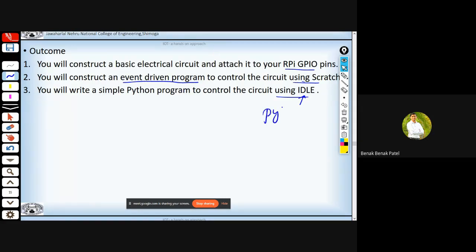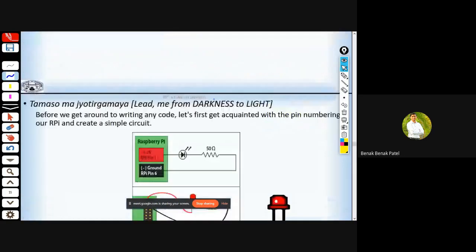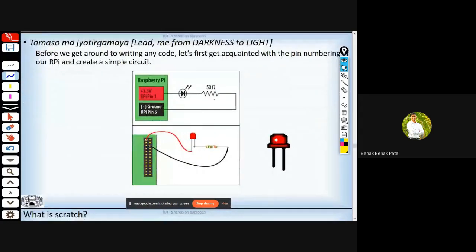Python has this IDLE, where IDLE stands for integrated development and learning environment. So here we will write a simple program in Python. Tamaso Ma Jyotirgamaya, lead me from darkness to light. And here what we'll do is we'll move towards light by glowing an LED. For that, we'll make use of pins which are directly available on a Raspberry Pi.